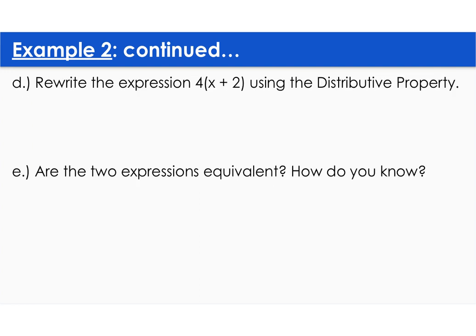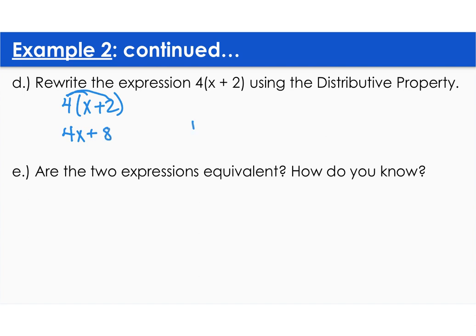Rewrite the expression using distributive properties. So if you remember, we did distributive property two ways. We used the rainbow method that we've kind of called it. 4 times x is 4x plus 4 times 2 is 8.